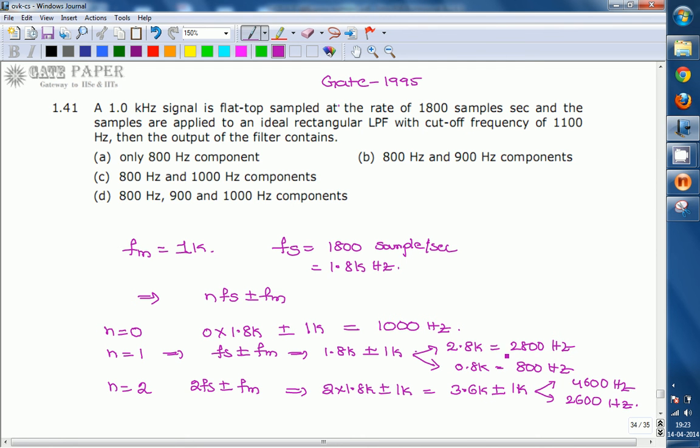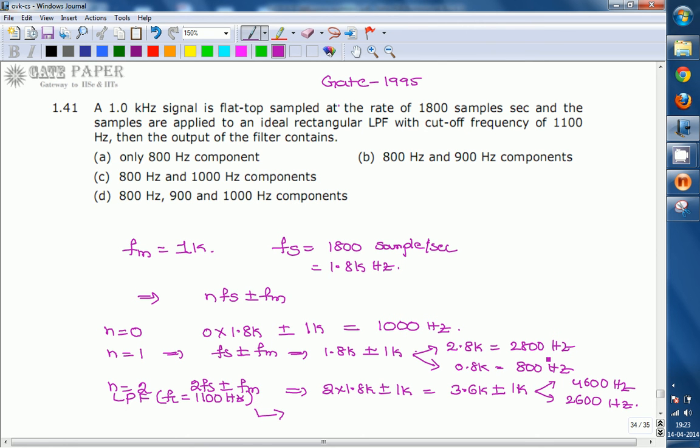These components all pass through a low pass filter with cutoff frequency Fc equal to 1100 Hz only. Now if these components all pass through this low pass filter, then only the 1000 Hz and 800 Hz are passed.